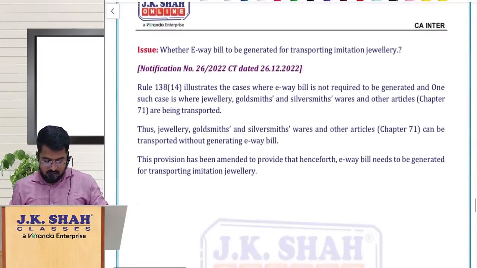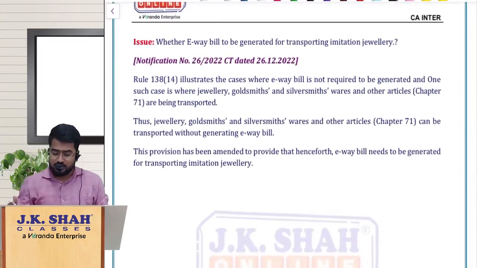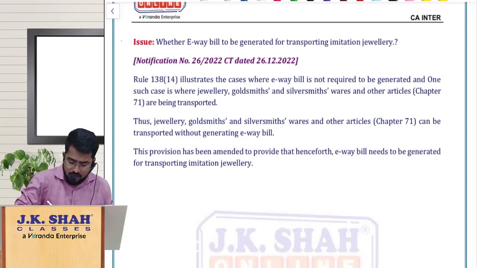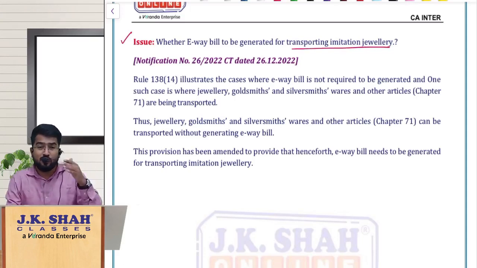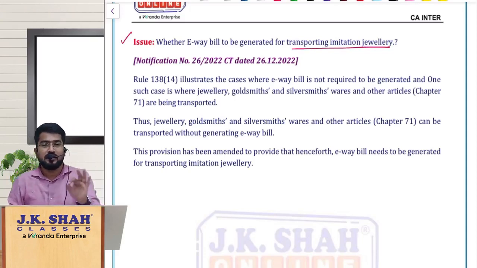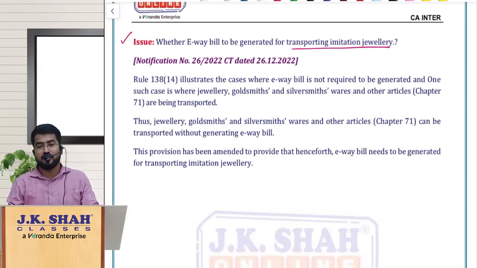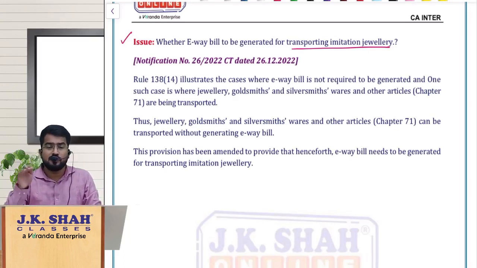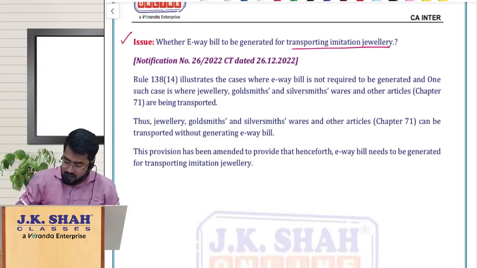The last clarification regarding this chapter number 8: sir, should we raise e-way bill when we are transporting imitation jewelry? Why did you get this doubt? Because if you are transporting certain notified goods, you are exempt from raising the e-way bill. If you see the items in that, one such item is transportation of jewelry,